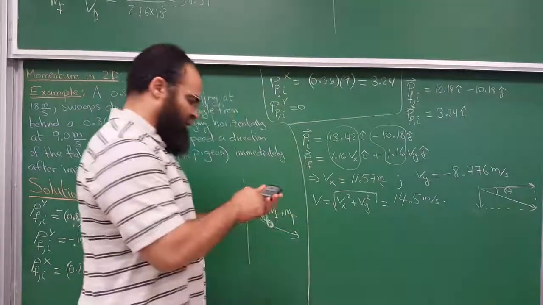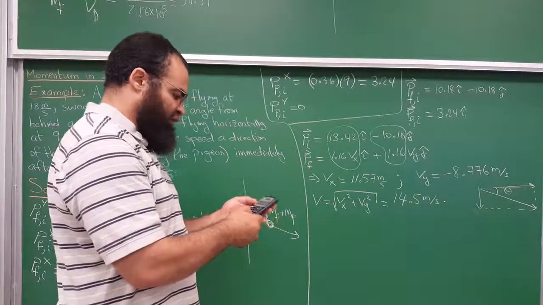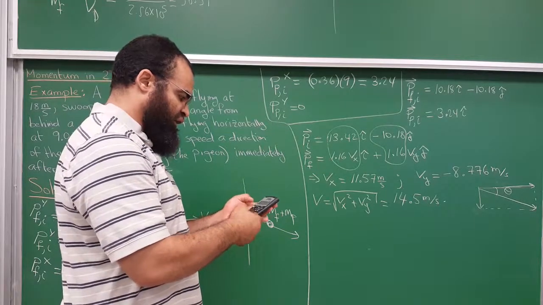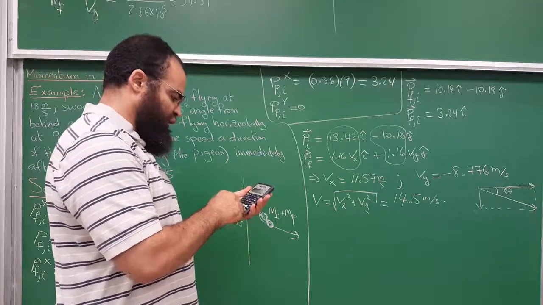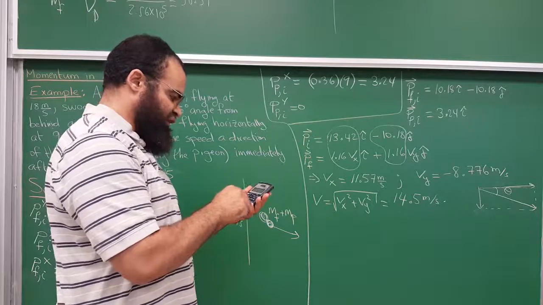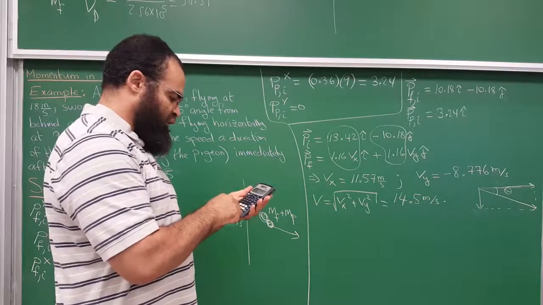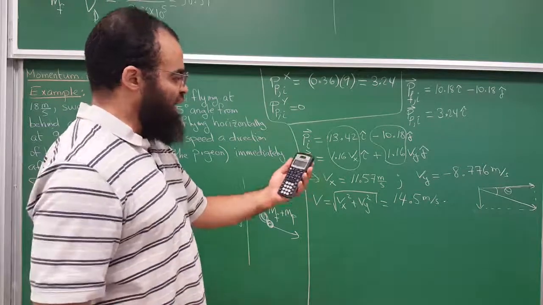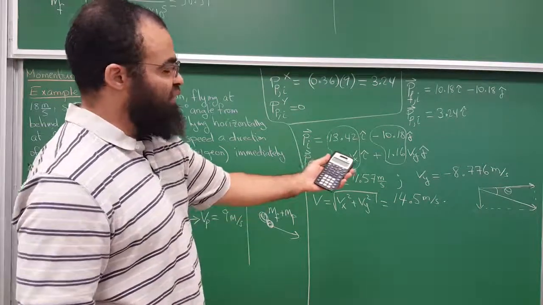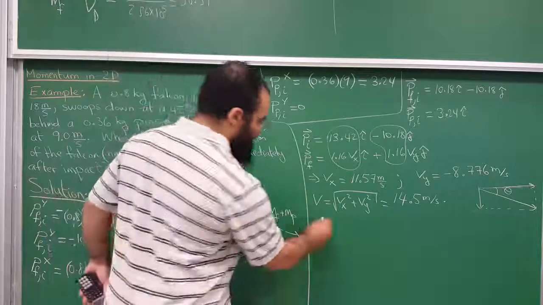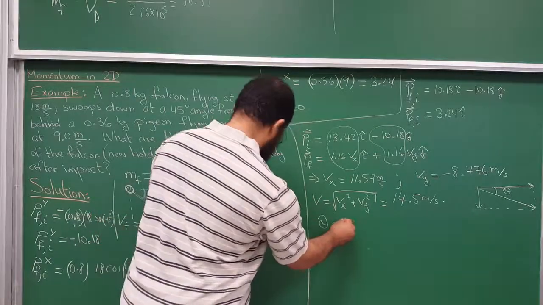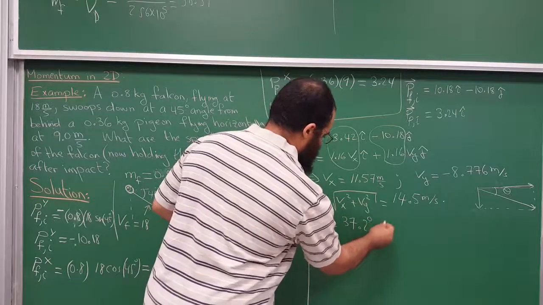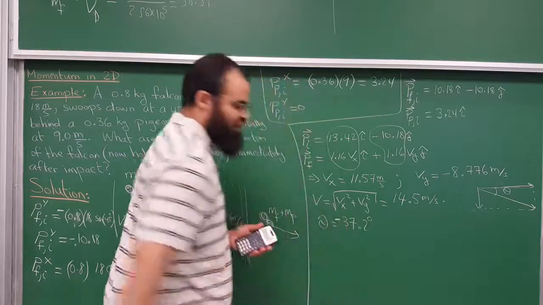It will be tangent inverse of 8.776 over 11.57. I just plug in positives, and then I know my angle is 37.18 degrees, but it's below the x-axis, so the angle is about negative 37.2 degrees.